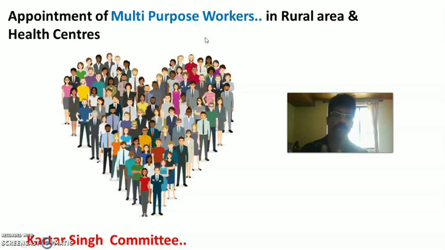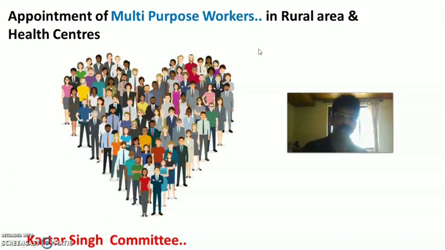So the Kartar Singh Committee recommended the appointment of a multi-purpose health worker. A single health worker will work for multiple purposes, unlike the uni-purpose workers. So there were two categories: multi-purpose workers and uni-purpose workers. Uni-purpose workers concentrate on a single work, like a vaccinator, who does only vaccination.